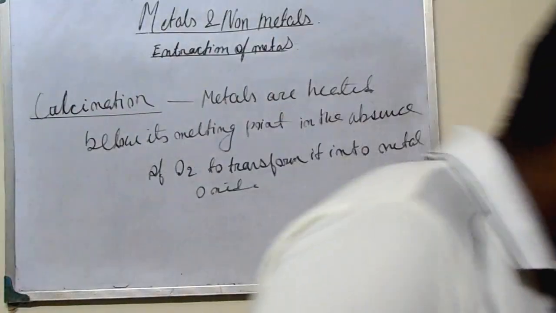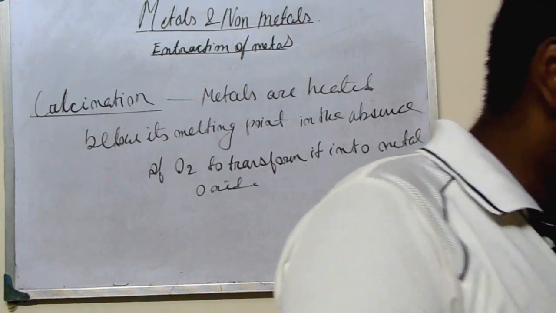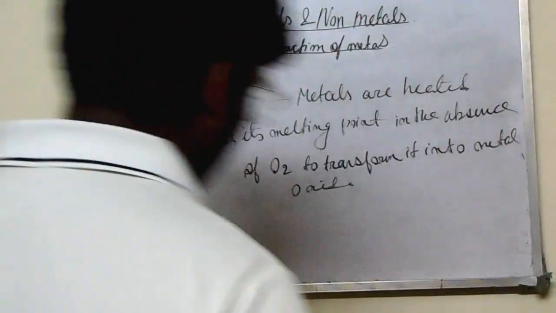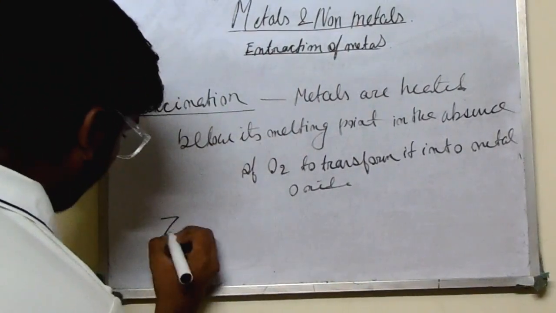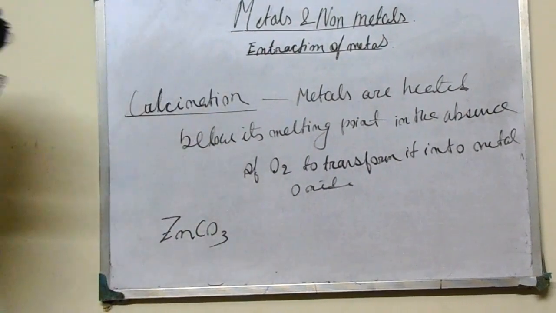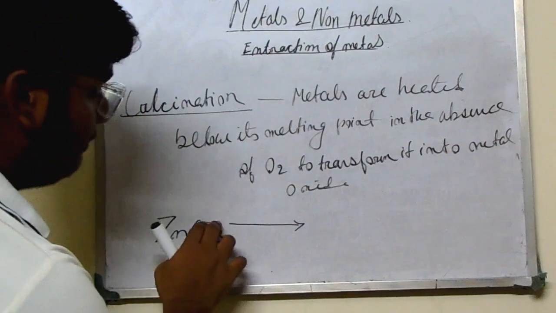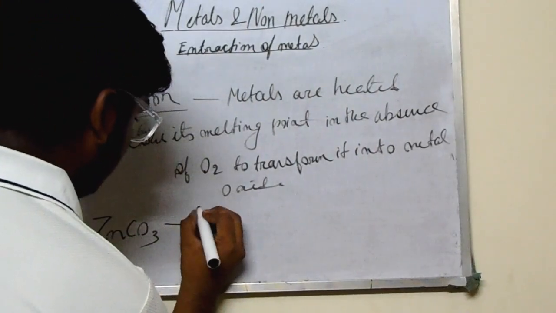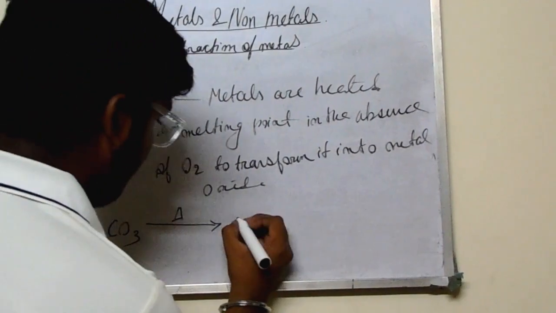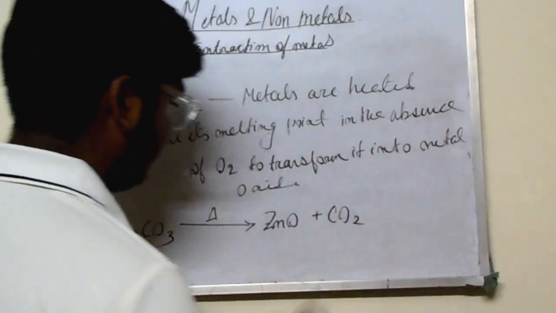Okay, we have to take an example where carbonate is present, the same one, that is zinc carbonate. Zinc carbonate, we will not write plus O2, we will just give an arrow, that is heat, ZnO plus CO2.